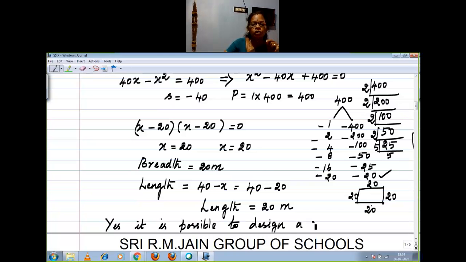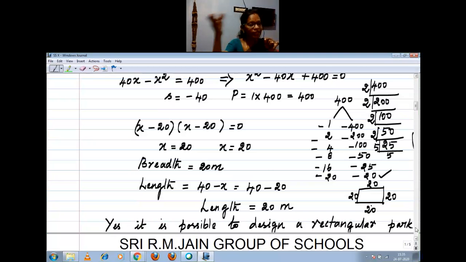Right? You have to read the question and understand. When you end up the sum, you have to check whether you have completed all the things or not, right, children? Yes, it is possible to design a rectangular park. First question they are asking, is it possible? We said yes. Then they are asking what is breadth and length. That also we got: breadth equal to 20 meter and length equal to 20 meter.